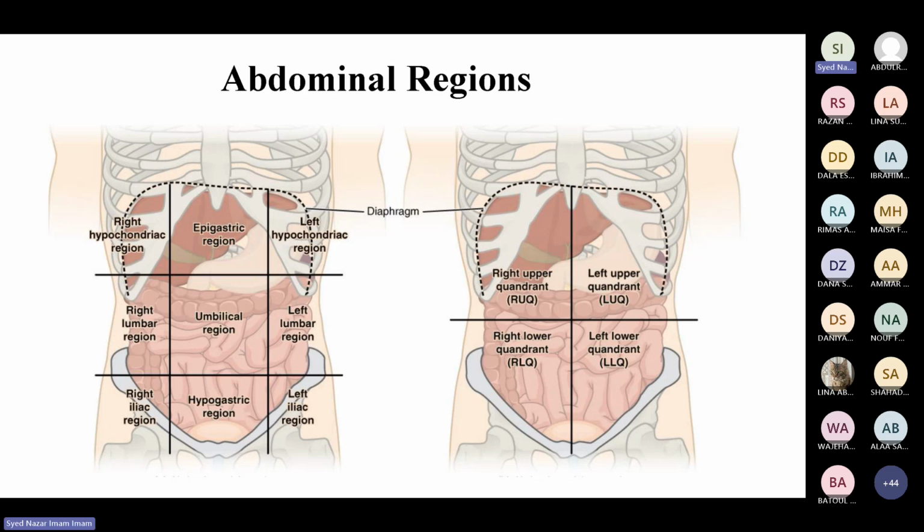Like, say, if you say the pain is in the right lower quadrant, you should know where the right lower quadrant is. So simply dividing the abdomen into 4 different quadrants, versus 9 regions according to anatomical. It's still practiced in the clinics. It's not that if you say right iliac region, it's wrong. But there are 2 different ways. One is anatomical division by 2 vertical and 2 horizontal lines, and one is simply by dividing the midline and then crossing it through the umbilicus to divide this into 4 different regions. So this is one very important thing about the abdominal regions. We have 9 divisions anatomical and 4 divisions clinical.